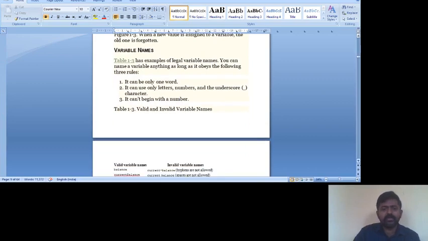Now the next thing is variable names. You must know the naming conventions, how to name variables. Spam is a variable. If you take programming in C, you may give names like int a, comma b. A is a variable name and b is a variable name. Now, how to do the naming? That is known as namakarana. How are we going to do the naming?